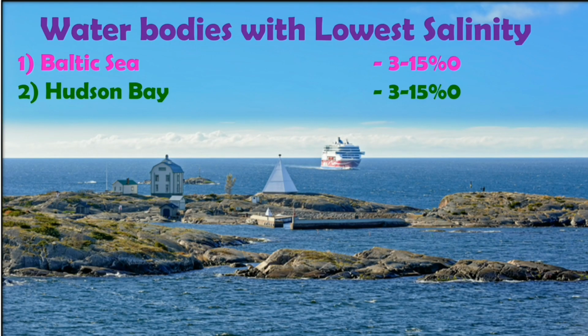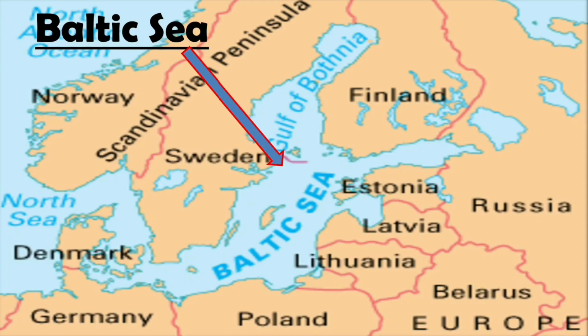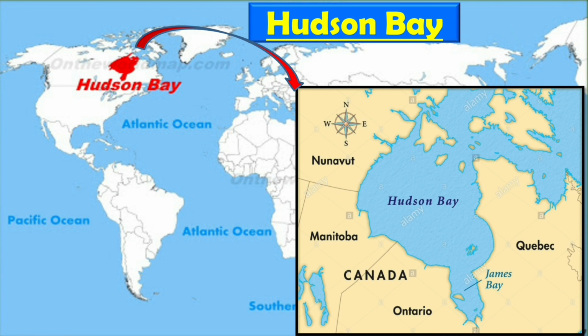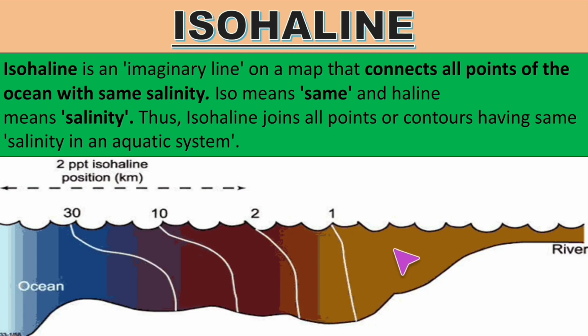Now let us see the water bodies with the lowest salinity. They are Baltic Sea and Hudson Bay with 3 to 15% of salinity. Here in this map, you can see the location of the Baltic Sea. Here in this map, you can see the location of the Hudson Bay.